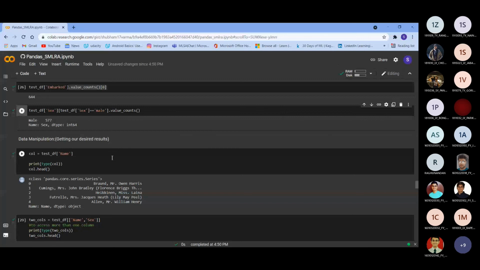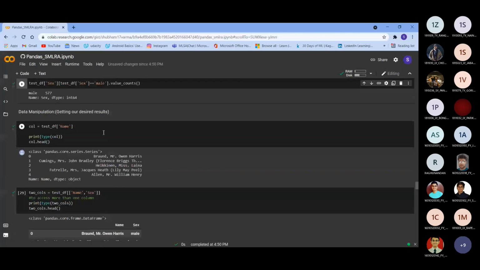I will move ahead. Now we will talk about data manipulation: if you want to manipulate our data, what our data is, how the data looks, and what different operations we can perform on it. As you can see here, I have the same name column and just printed the top 5 values of it. So these are the values that we have printed.